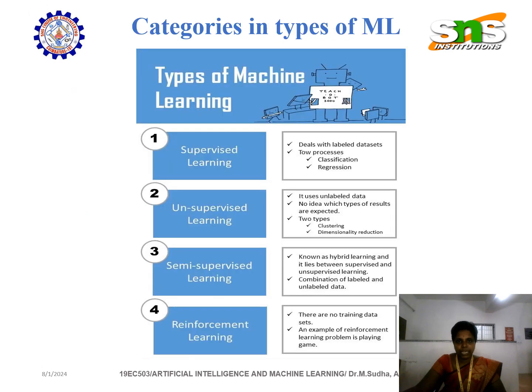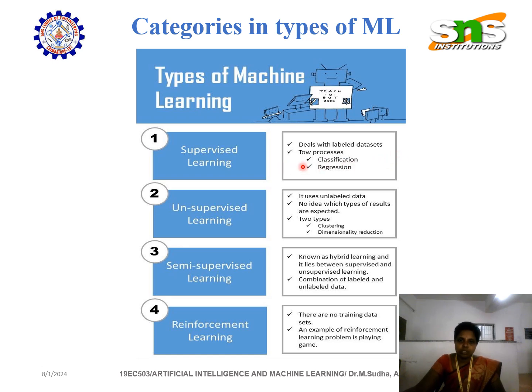Next, categories in types of learning. So we have the four types: supervised, unsupervised, semi-supervised, reinforcement. And these four types of machine learning are categorized in a way that supervised learning deals with labeled data sets, as we knew already.